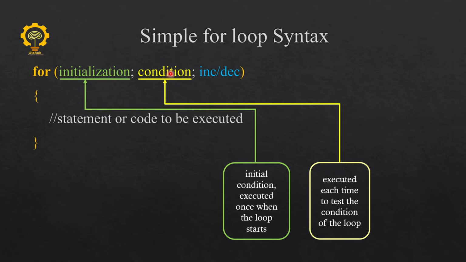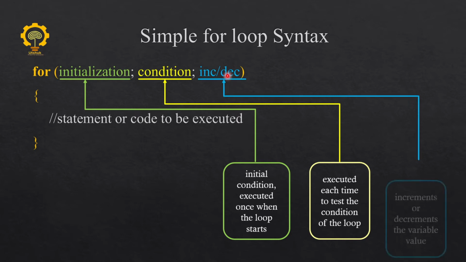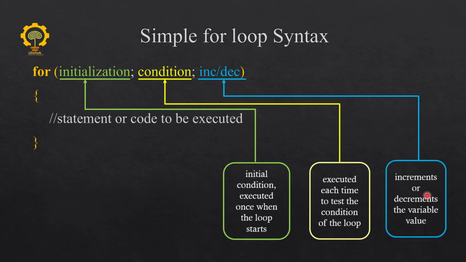At each iteration it will check whether the condition is satisfied or not, and if it is satisfied, only then is the code inside the for loop executed, otherwise it will break out of the loop and execute the remaining lines of code. This one is the increment or decrement part, which increments or decrements the variable value.